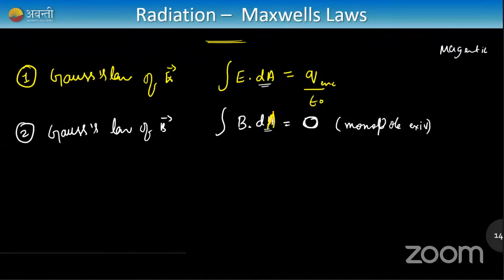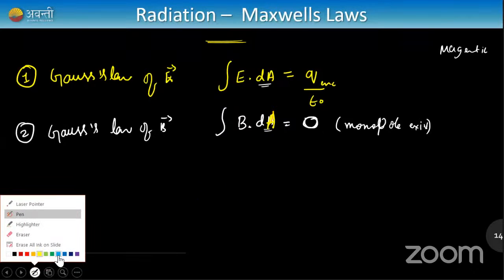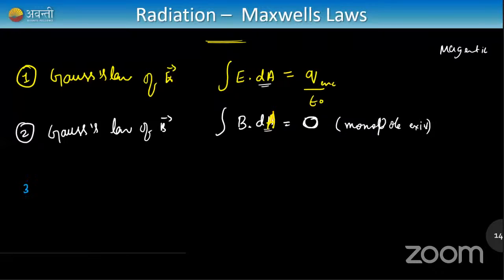So here we have dA, right? Both of them are area, and similarly we have two different laws for length integrals. So the first and fourth laws, we can write in any order according to your comfort. One is Faraday's law, the other is Ampere's law.